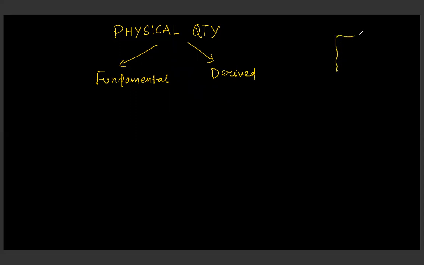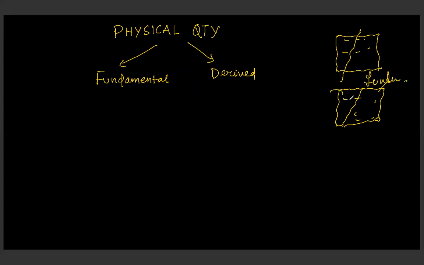If I say that I'm taking a slice of bread, and I'm going to break it into two parts like this, right? If I join them, then only they can form the complete bread once again. So these separate parts, I'm going to call as the fundamental parts. And when we combine them, they form a derived part. In fact, when the fundamental physical quantities are combined, they form a derived physical quantity.